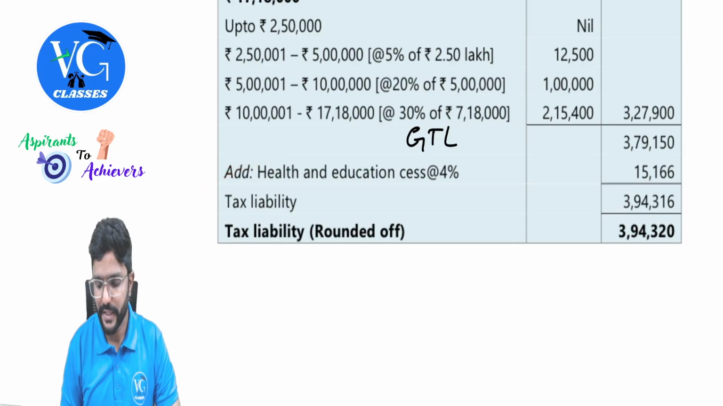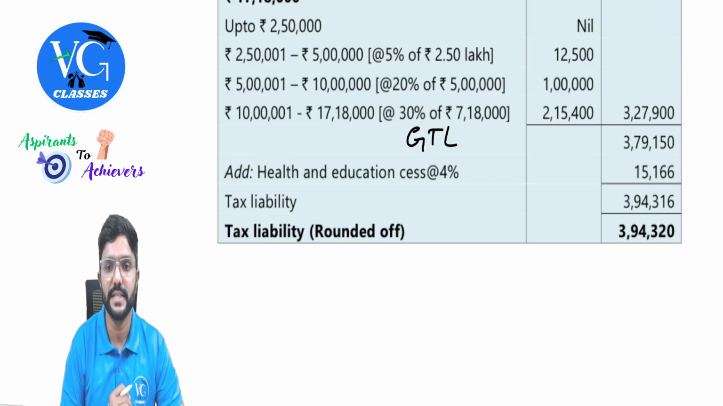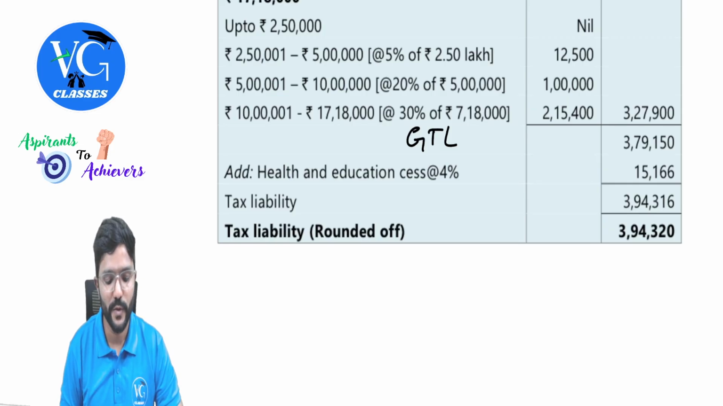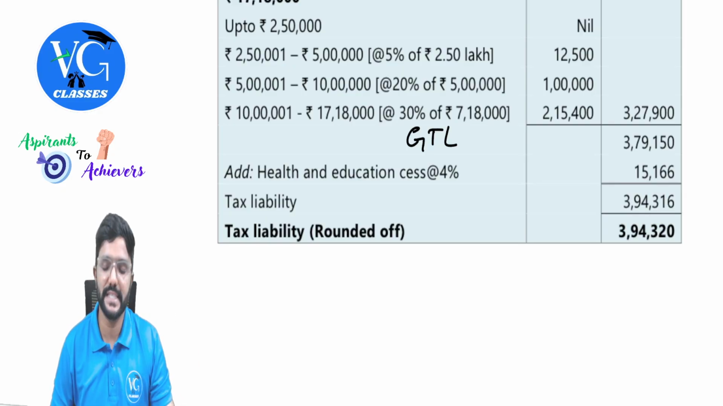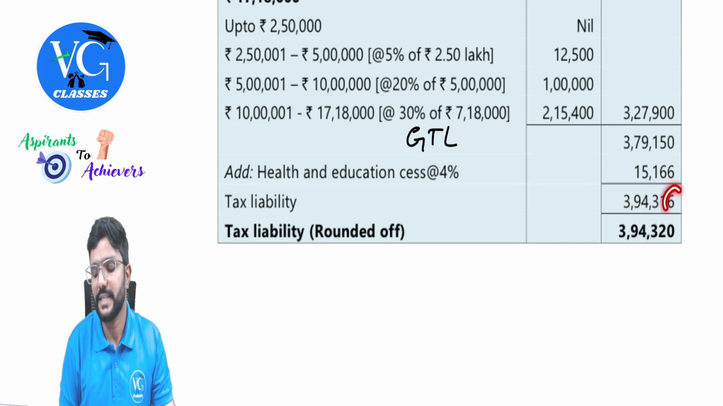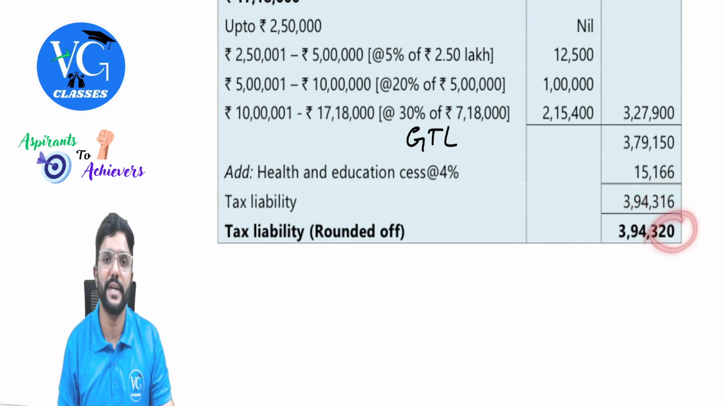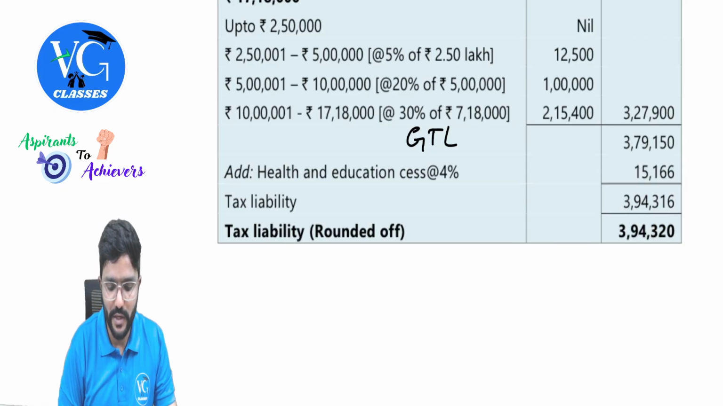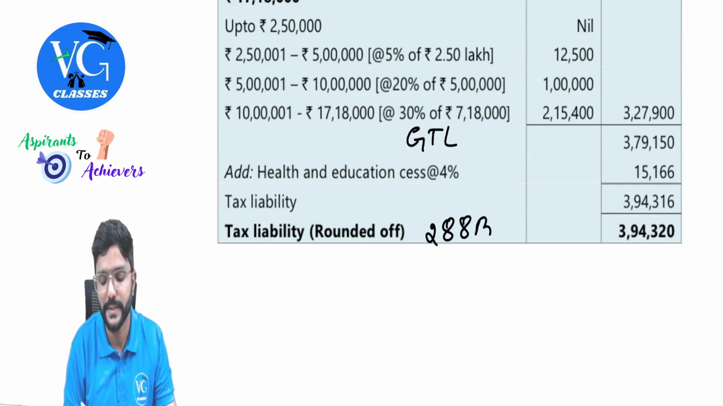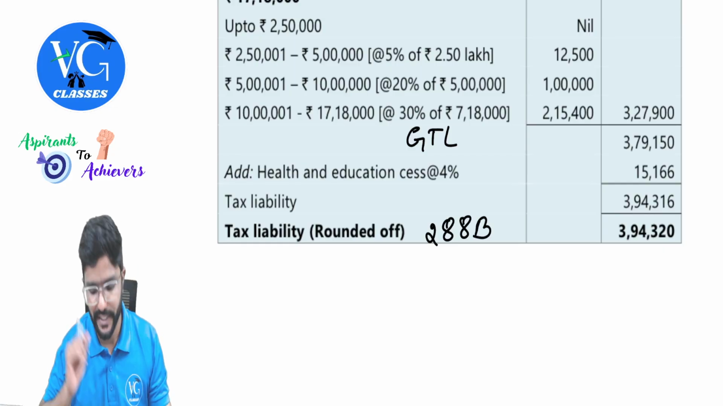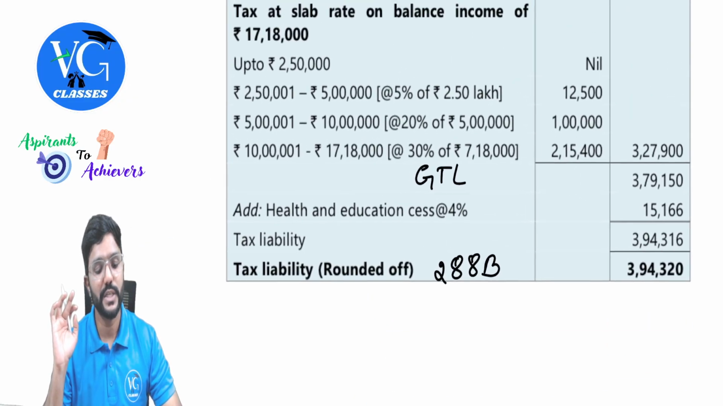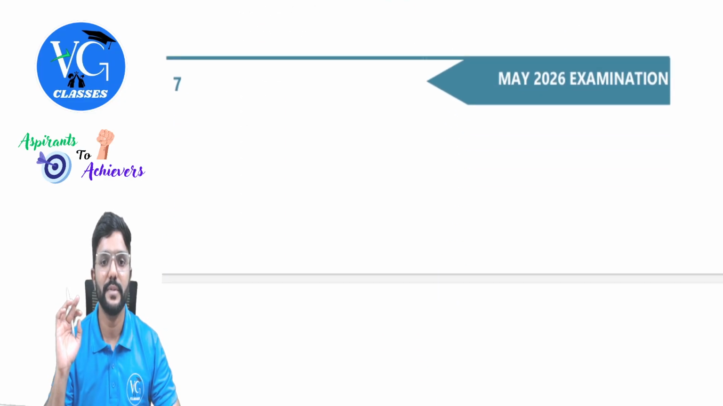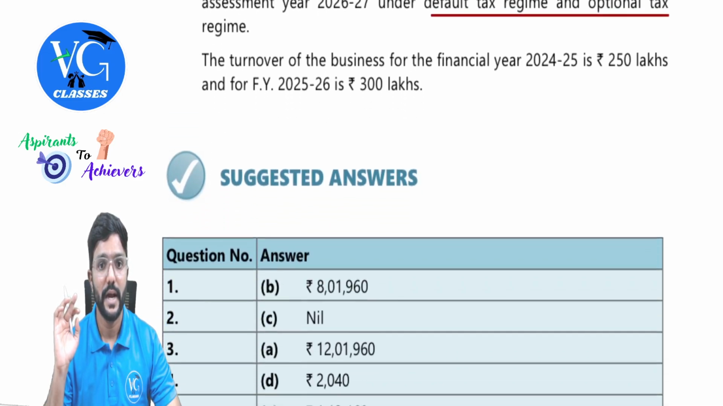Okay, sir. So health and education cess 4%, 15,166 we will get. So total tax liability is 3,94,316. Round it off to nearest 10. So as it is 6, 5 or more, round it off to next 10. So 320. So this rounding off is as per which section? As it is a tax liability, 288B. Better you write this. If you know the section, please write it. Yes, sir. That's all, guys. So these are all the questions on direct tax portion from the May 2026 RTP, guys.